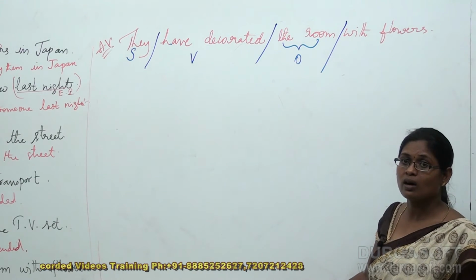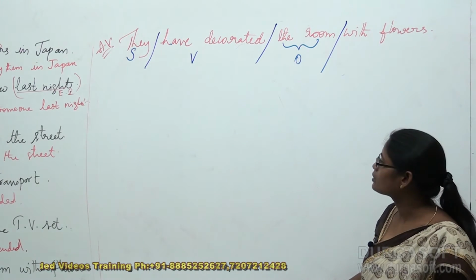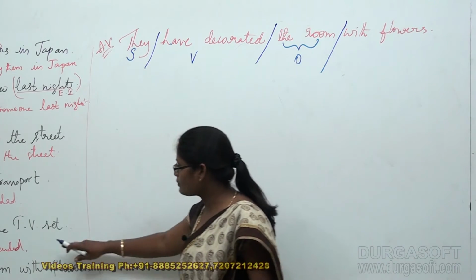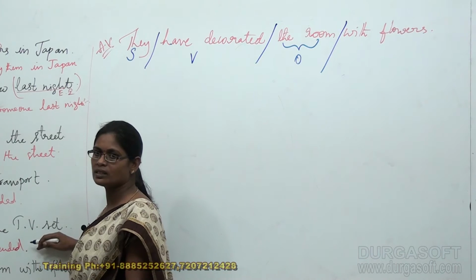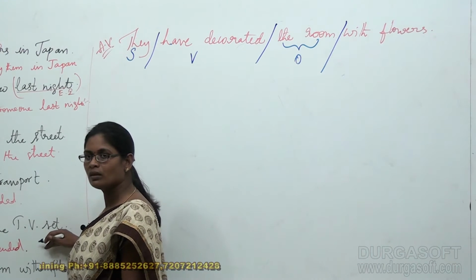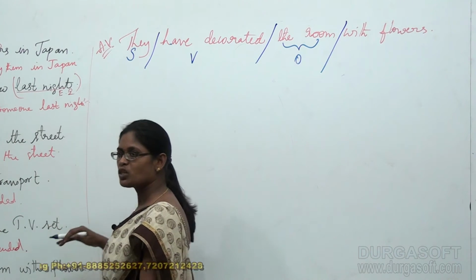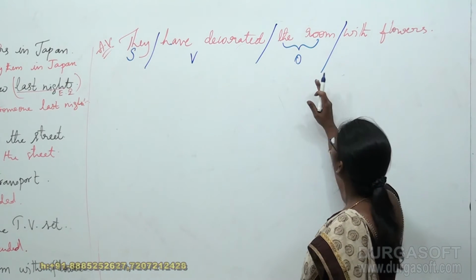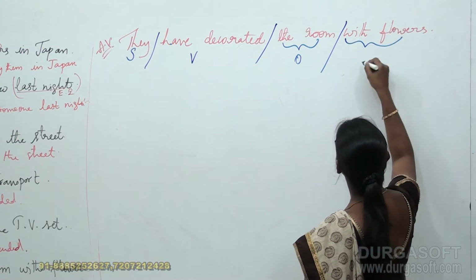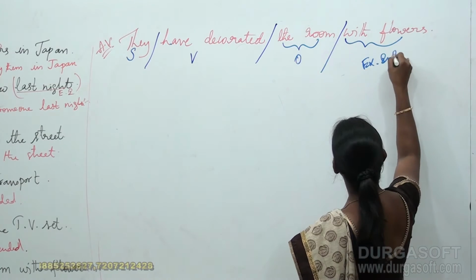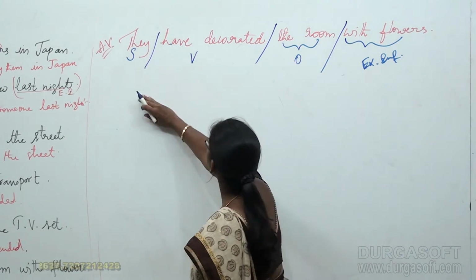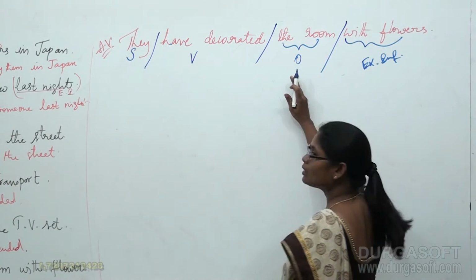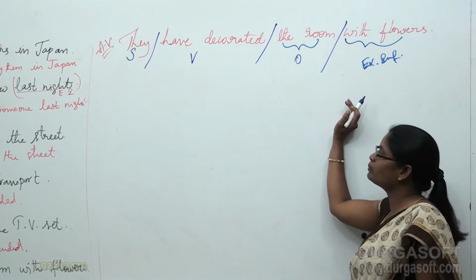Very good. In the previous sentence, I was not provided with any extra information. In fact, I was stopped with the object. But here in this sentence, I am provided with extra information, right? So subject, verb, object with some extra information.